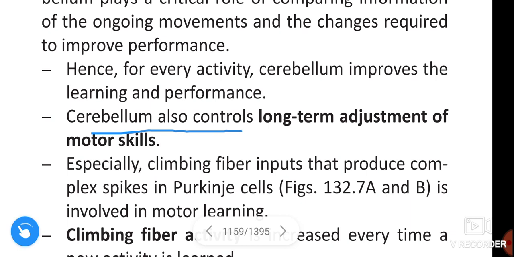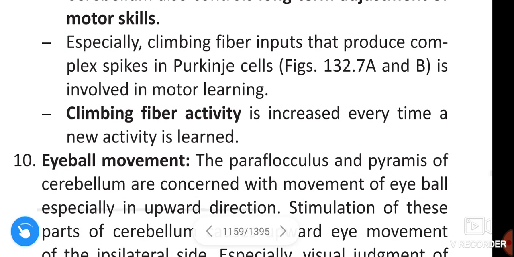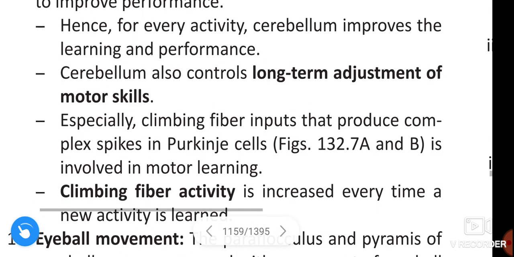It also controls long-term adjustment of motor skills, especially climbing fiber inputs that produce complex spikes in Purkinje cells, which is involved in motor learning. Climbing fiber activity is increased every time a new activity is learned.